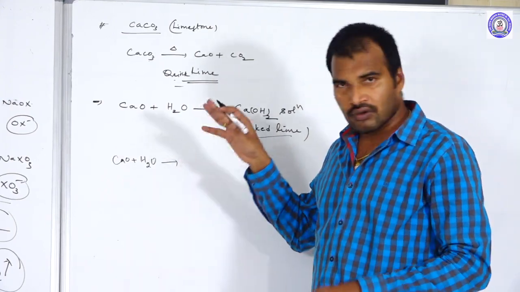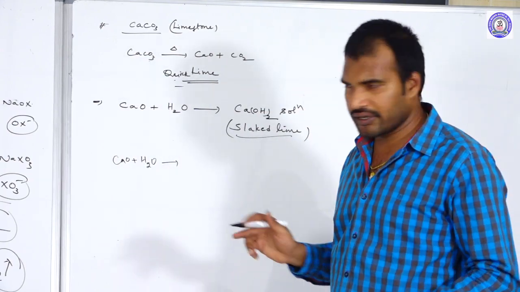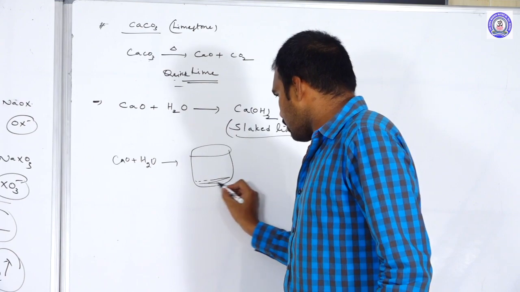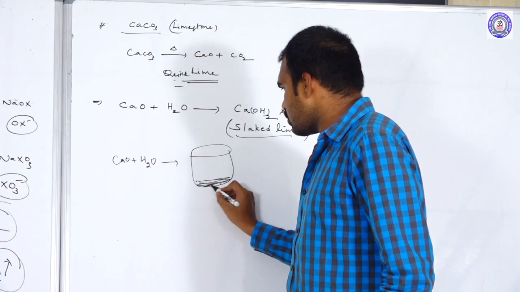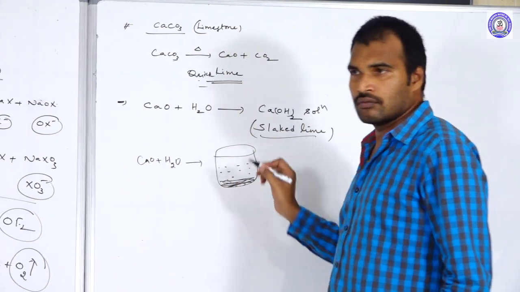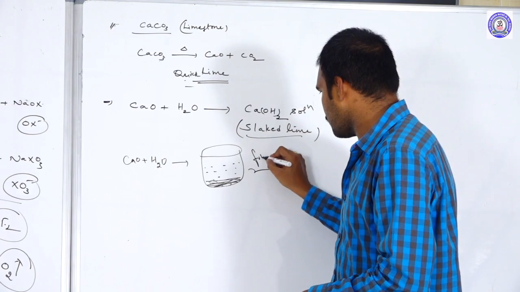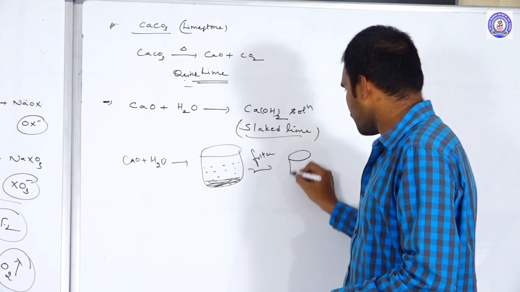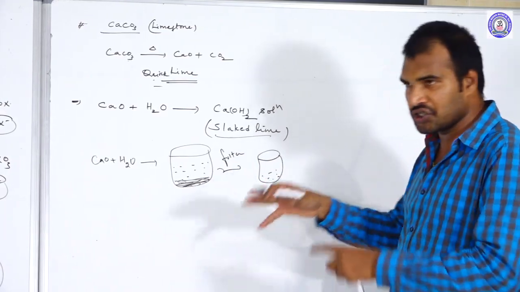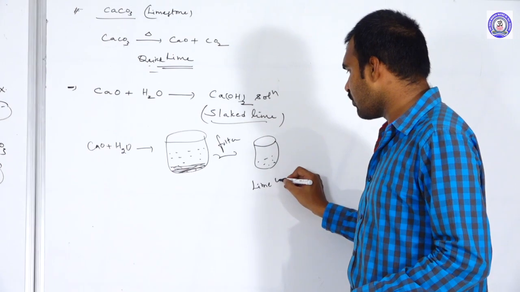Whereas in case of lime water, suppose we completely dissolve the CaO in the water, not like lumps. A suspension will form and a clear solution. If you filter that into another beaker, the clear supernatant solution that we get after filtration is what we call lime water.